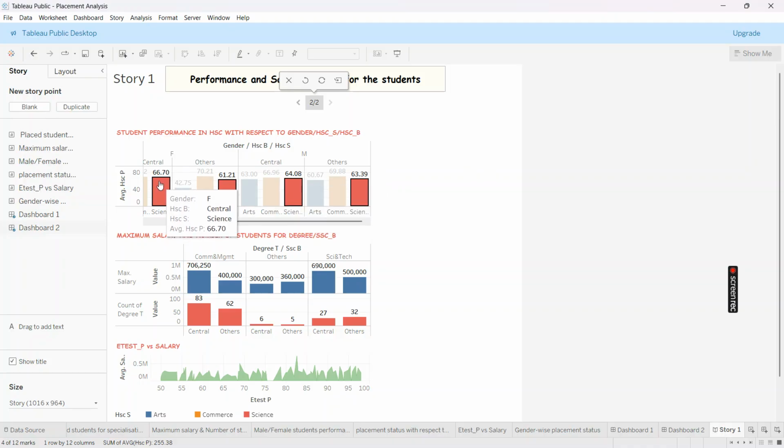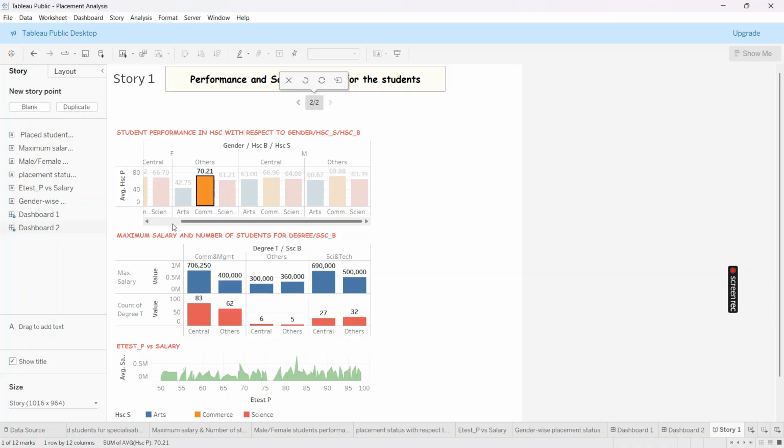You can see 66 plus 61, so the overall average for female students in science group is 127. In the same way, 64 plus 63, the sum of averages is 127 for male also. So they have equal performance in science group.